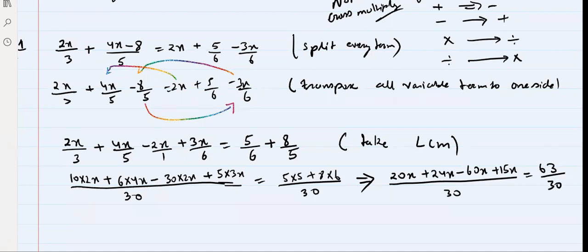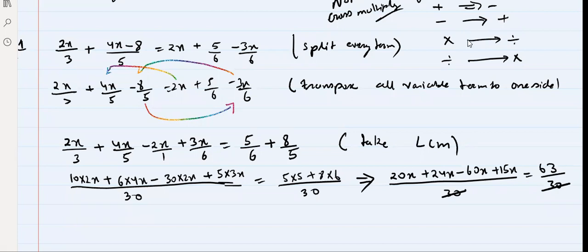Agree? Anyone have any doubt till this point? Now, since it is 30 and 30, after cross multiplication it will be cancelled. Yes, very good. So it will become much easier now.